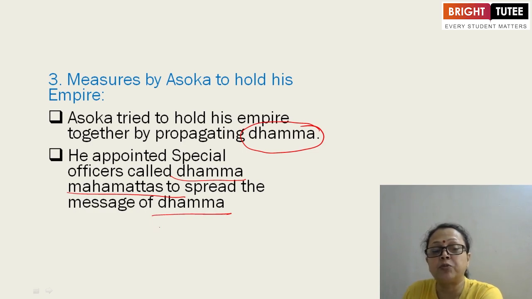This was one of his most important measures. These special officers spread the message throughout the territorial boundary of the Mauryan Empire during the period of King Asoka, and they were known as Dhamma Mahamattas.